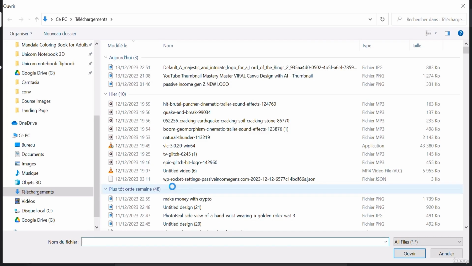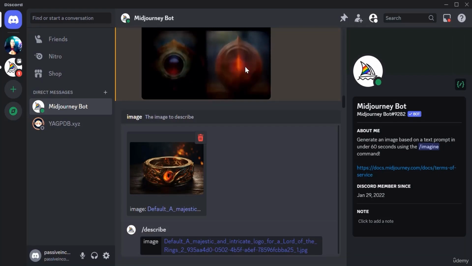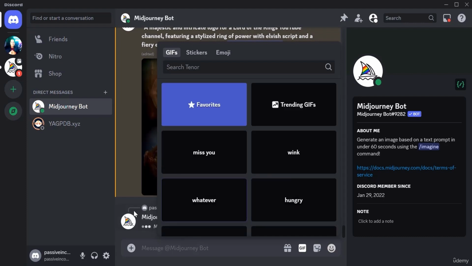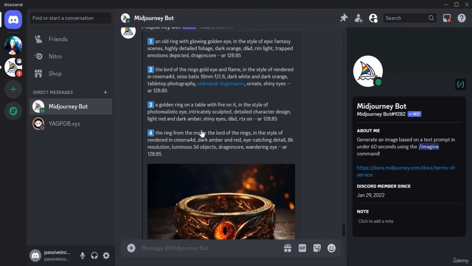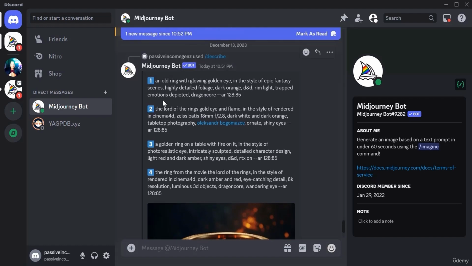What I want is for it to describe that image for me. Based on that description, I want to test it and see if it can generate a better image than the one Leonardo generated. So if I hit enter now, Midjourney is going to describe that image for me, and I can use that description to generate the image. You can click on any one of those descriptions. For instance, let's say you like this description: The Lord of the Rings, glowing eye and flame, in the style of rendered in the cinemas and whatever.